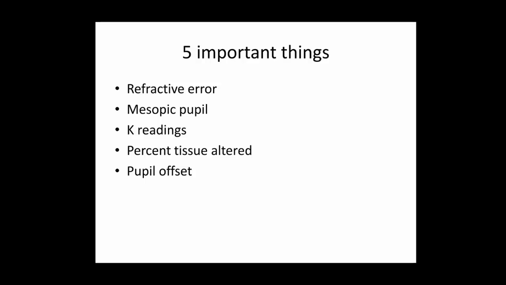And mesopic pupil, some people say scotopic pupil. Scotopic is where in a dark room you see how big the pupil becomes, right? But what I believe is that the mesopic pupil is a better idea, because if you dilate the pupil, sometimes it goes wrong. The mesopic pupil is very important, because the pupil determines how big the flap will be, how big you are going to cut the flap.